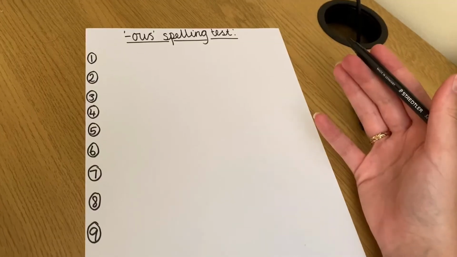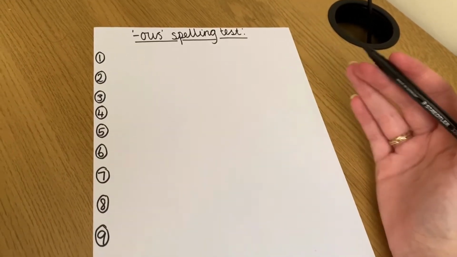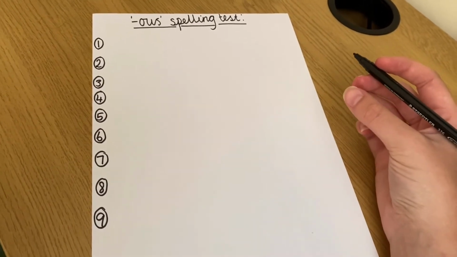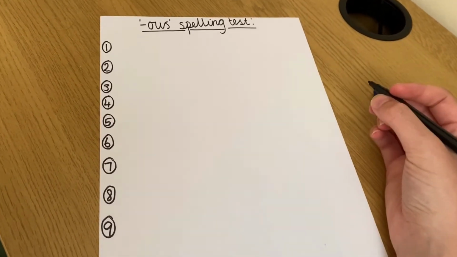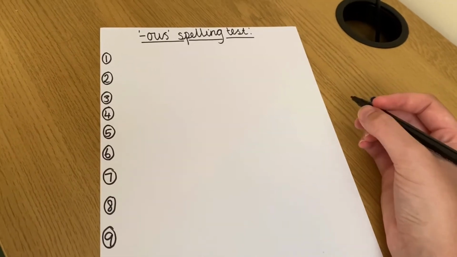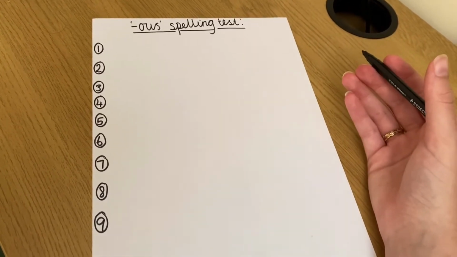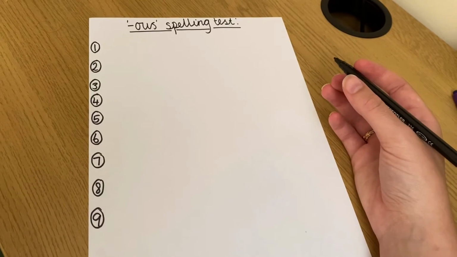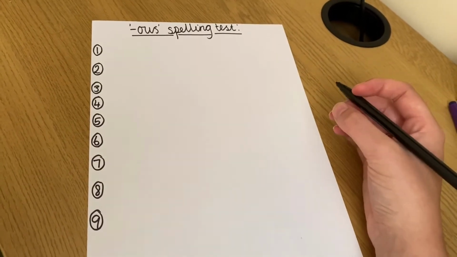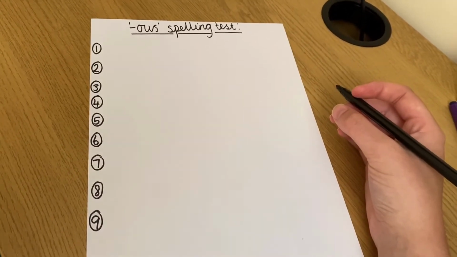Let's get into that. I'm sat at my desk now, ready to take my spelling test. No, I haven't practiced and I know I've done this before, but I'm pretty certain that I will get them all right this time. So once I have finished my spelling test, I'm going to come back and I'm going to need you to check through my work for me. So yeah, okay, I'll see you back in a little bit once I have finished my spelling test.